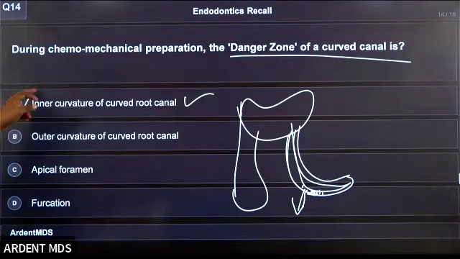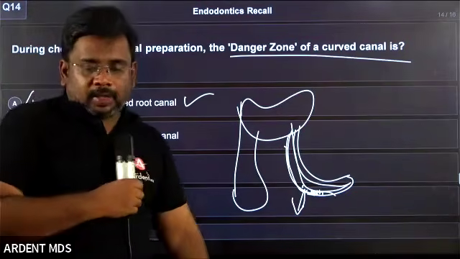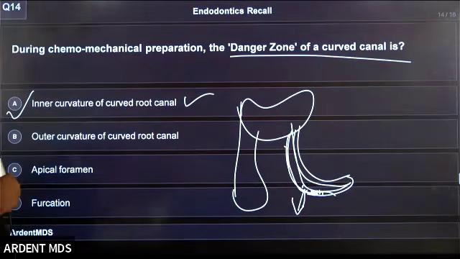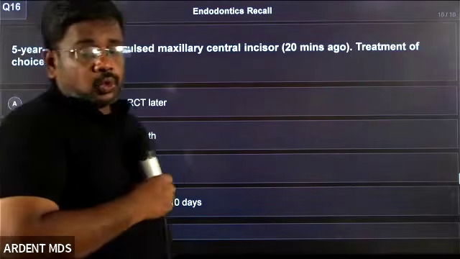The 14th question, the answer is A. Inner curvature, this area. The inner curvature of the curved root canal is called the danger zone. Clear? Yes, sir. So question number 16.